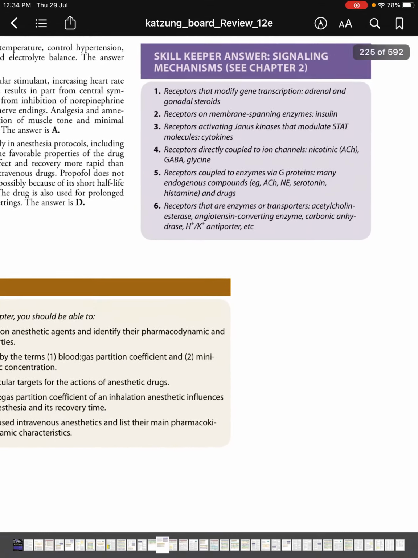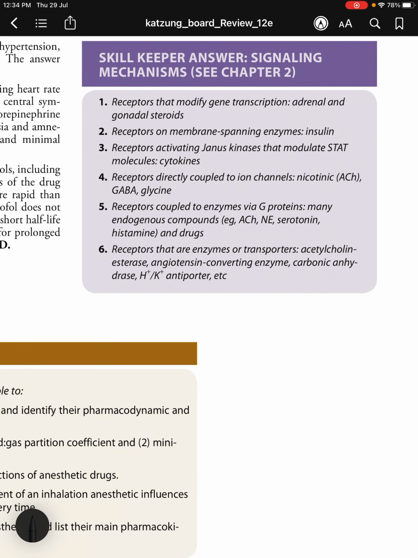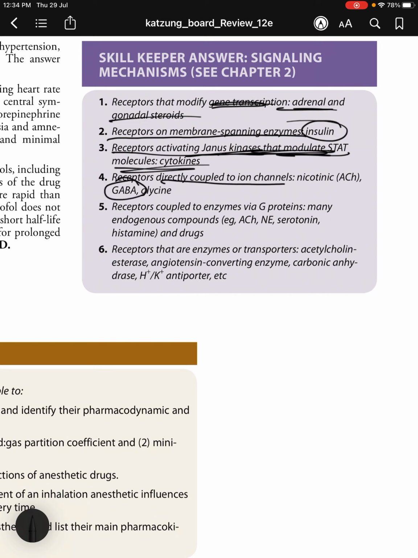Here you can see the skill keeper answer. Receptors that modify gene transcription: you have adrenal and gonadal steroids. Receptors on membrane-spanning enzymes: you have insulin. Receptors activating Janus kinases that modulate STAT molecules: you have cytokines. Directly coupled to ion channels: you have GABA, glycine, nicotinic ACh receptors and all.